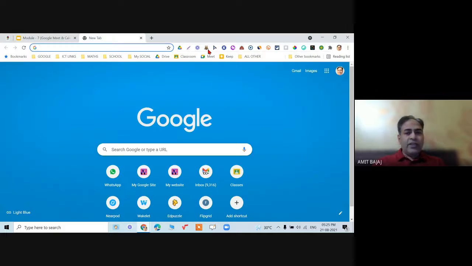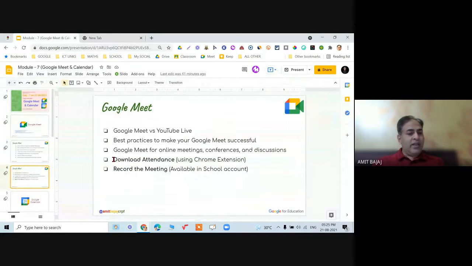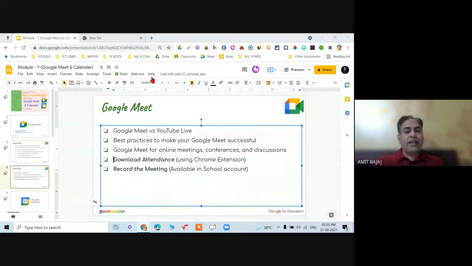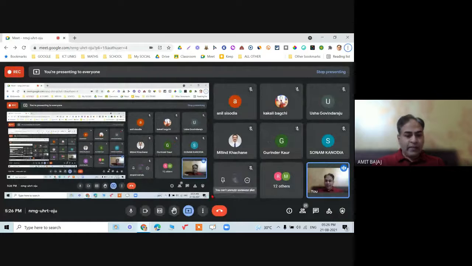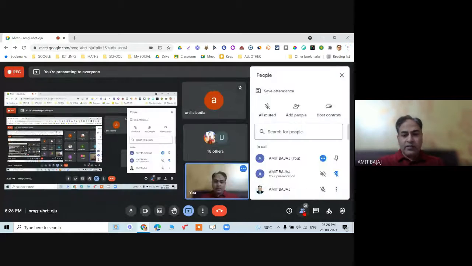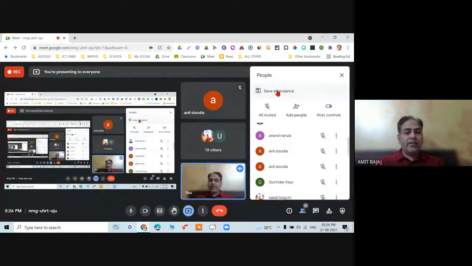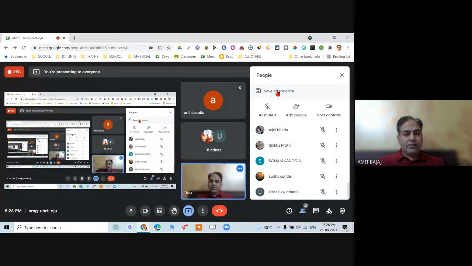I am using this particular extension. As you can see, there is a Google Meet attendance list. I already talked about how to install the Chrome extension. This is a very good extension, and it gives me the attendance of the participants quickly. Let me show you the demo. When I click on this and click on save attendance, the attendance is now automatically saved, and once I end the meeting, it will be shown to me.